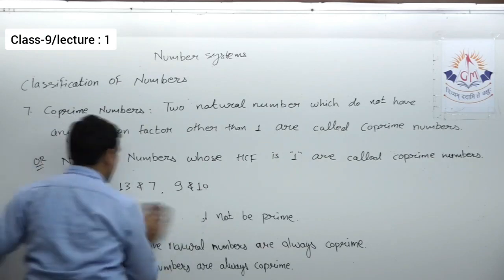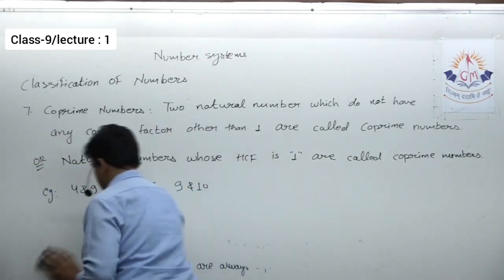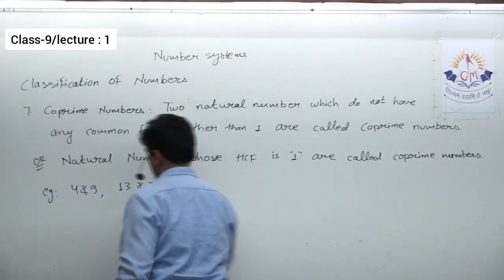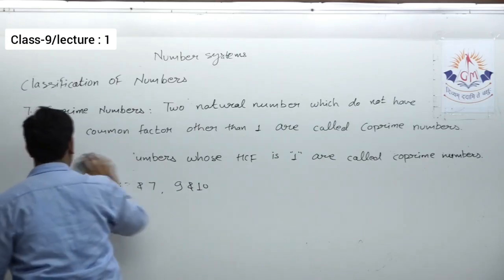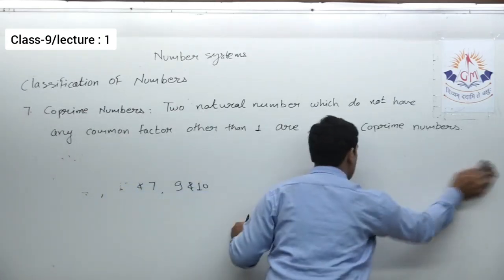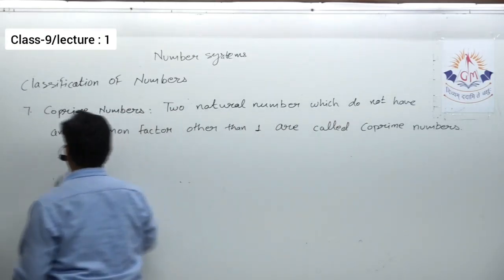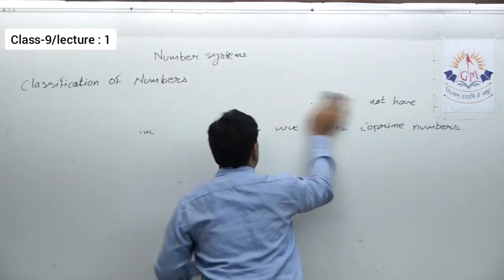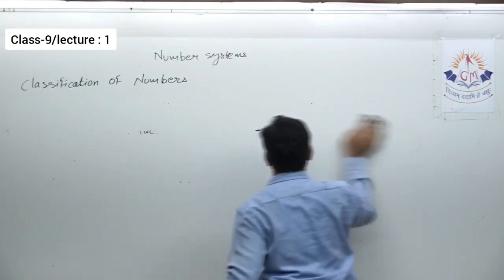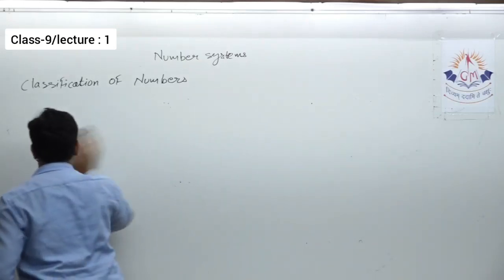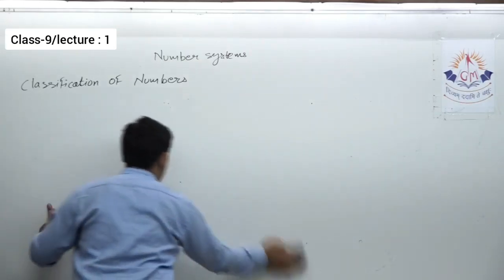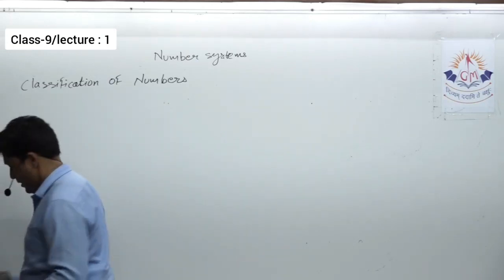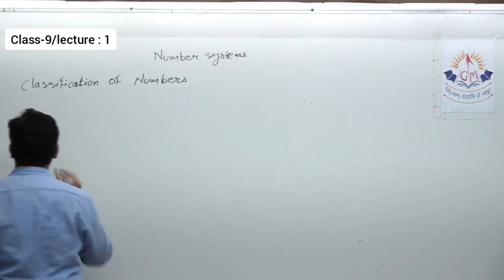Okay, now next we will see composite numbers.